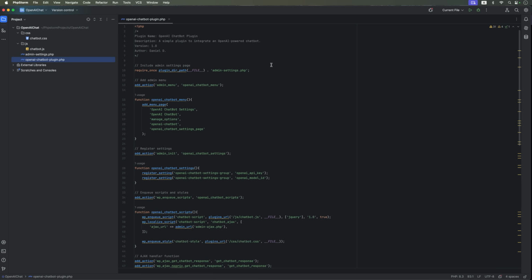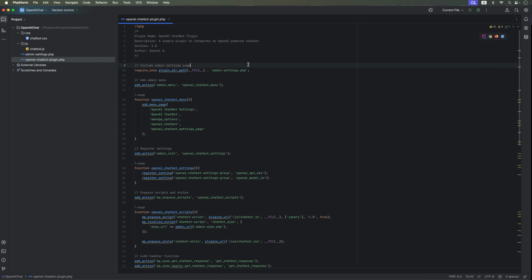Typically, Python is the go-to language for integrating AI features like a chatbot. But deploying Python apps can be tricky. A basic hosting plan won't be enough. You'd need a separate server. That's why WordPress is such a great alternative in this case.